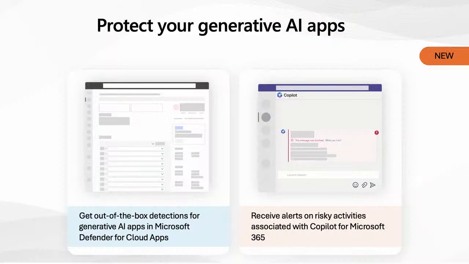Then we also have built-in detection for sanctioned applications. We have built-in detections that are now being introduced for Copilot, for instance. If we see a risky behavior using Copilot, we are able to warn the user and potentially prevent, let's say, data leakage or any other risky behavior.